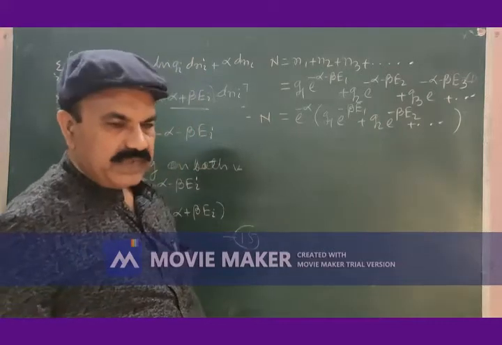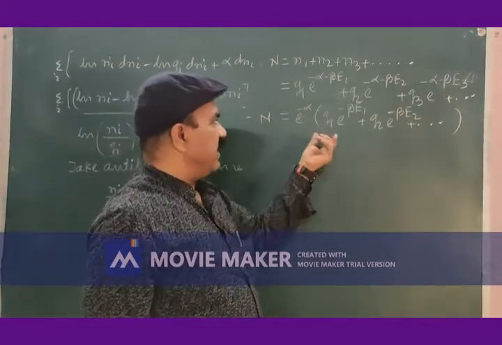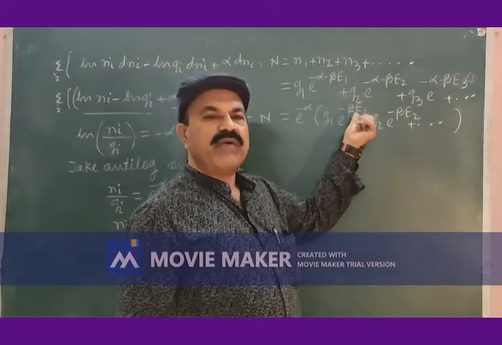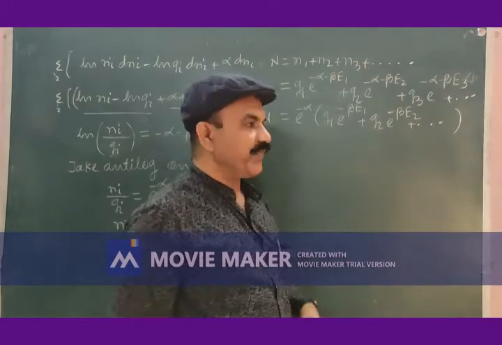So we have N is equal to e to the power minus alpha into G1 e to the power minus beta E1 plus G2 e to the power minus beta E2 and so on.